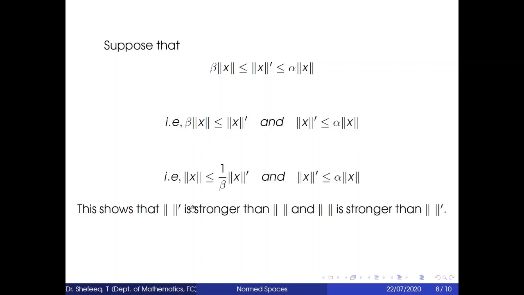That is, norm x is less than or equal to 1 by beta into norm dash of x, taking this beta to the right side. So by our condition, norm dash is stronger than norm and norm is stronger than norm dash, and that is, norm and norm dash are equivalent.